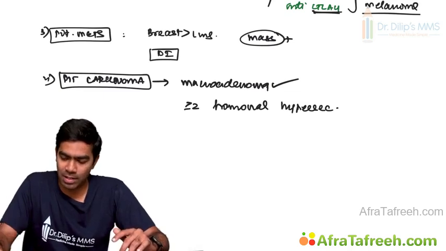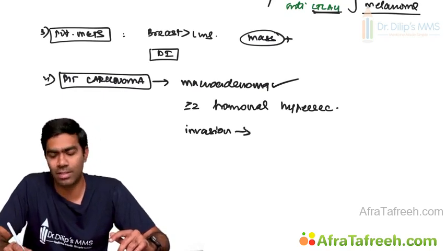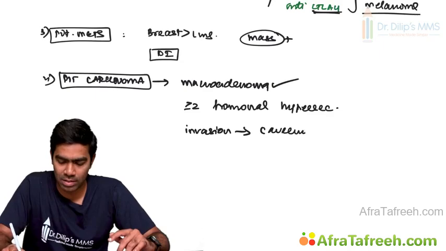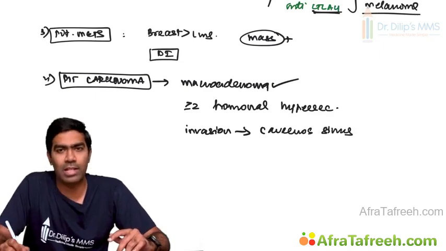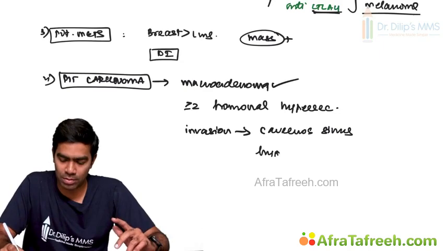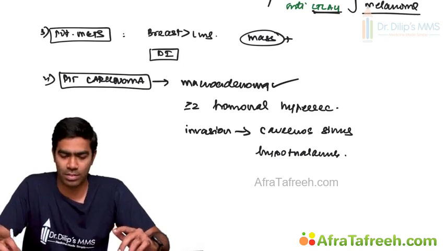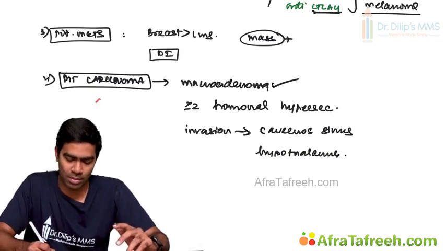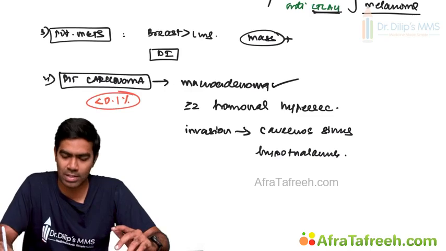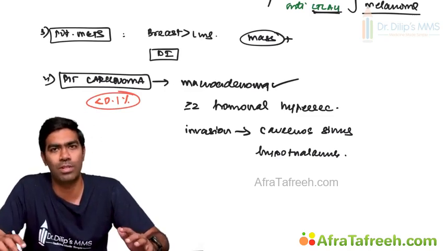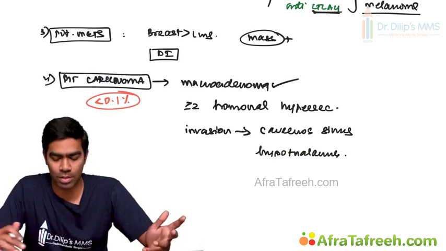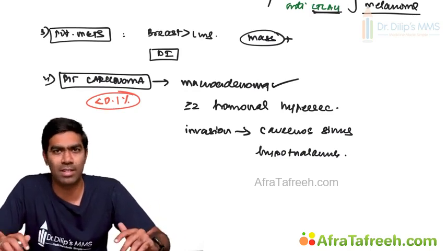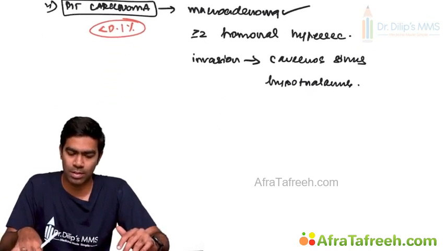Then there will be invasion of the adjacent structures, especially to the cavernous sinus. At the same time, they might invade the hypothalamus also. So they will have suprasellar and cavernous sinus invasion. So this is again one important feature that will suggest to you that it's a pituitary carcinoma. Remember, incidence is very, very rare, less than 0.1% among all the pituitary tumors tend to be pituitary carcinoma. Very, very rare incidence. You don't get pituitary carcinoma often.